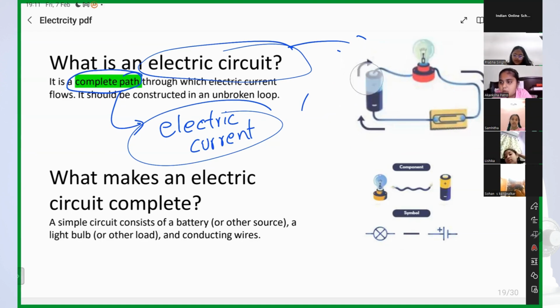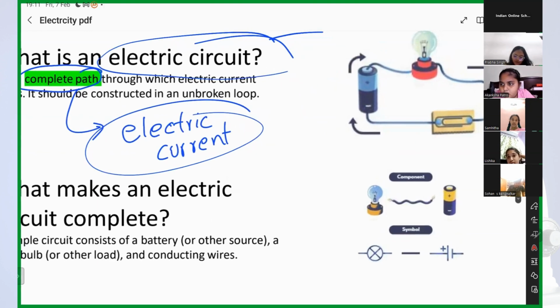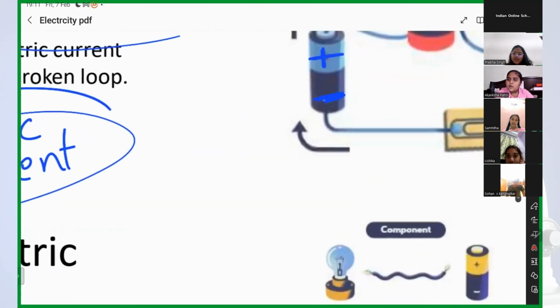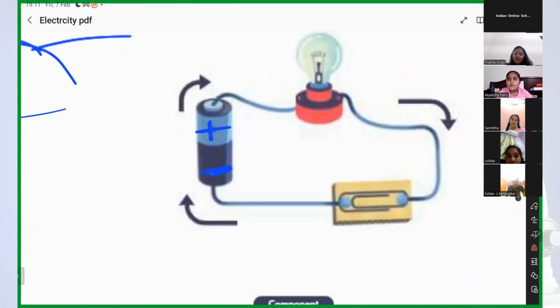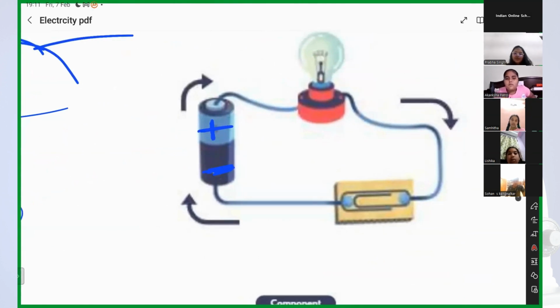Now coming to the direction of current. So the current will flow from positive to negative or negative to positive? This is the positive terminal and this is the negative terminal of the cell. So will current flow from the positive terminal or from the negative terminal? Positive.